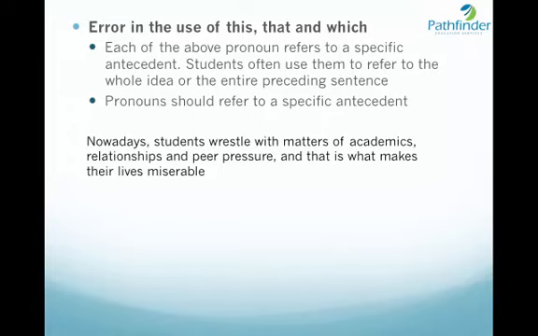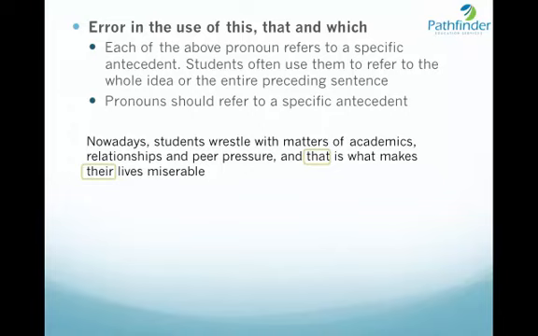Now, what are the two pronouns here? The first one is their. The pronoun their correctly refers to the noun students. What about the pronoun that? What does that refer to? That can have only a specific antecedent. So, what is the antecedent of that? Nowadays, students wrestle with matters of academics, relationships, and peer pressure, and that is what makes their lives miserable.